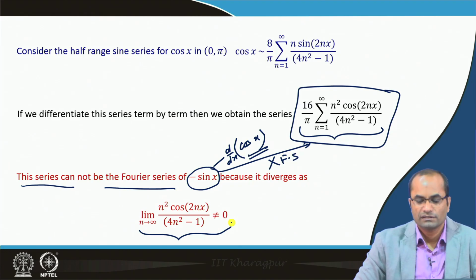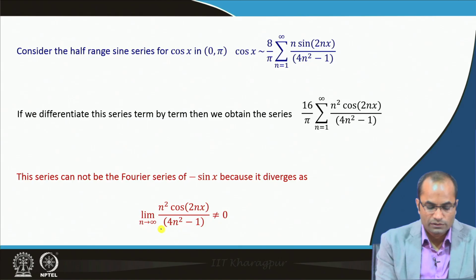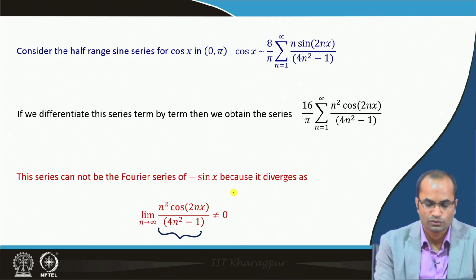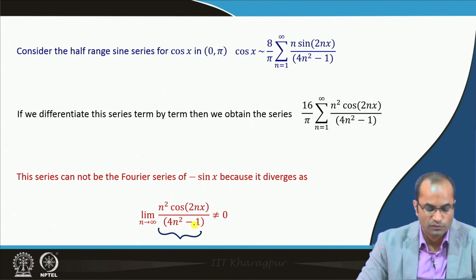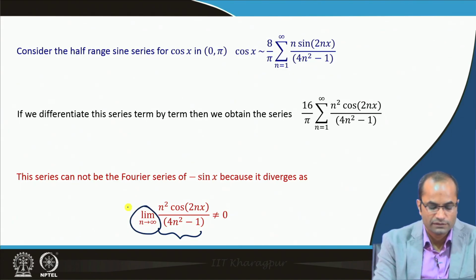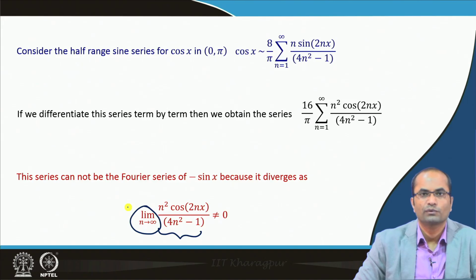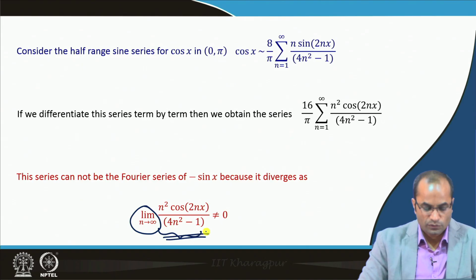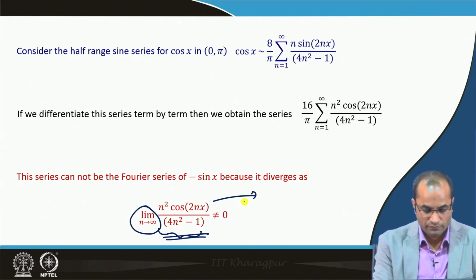and the reason is clear, because this series is a divergent series. This series diverges, it does not converge, because if we look at the nth term here, n square cos 2 n x over 4 n square minus 1, and if we consider taking the limit as n approaches infinity, this is not going to 0, which we can see here.